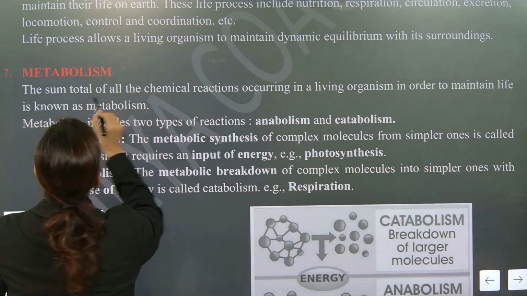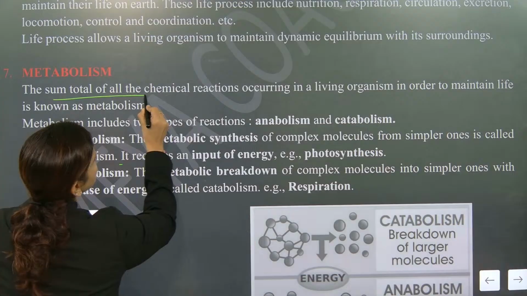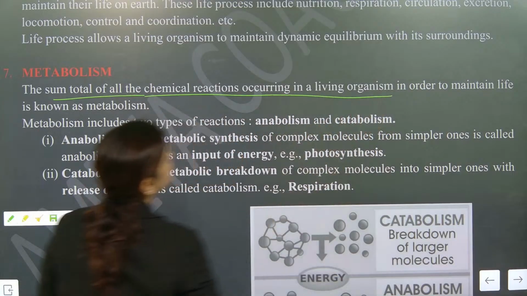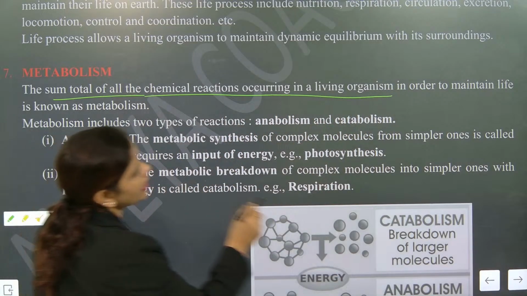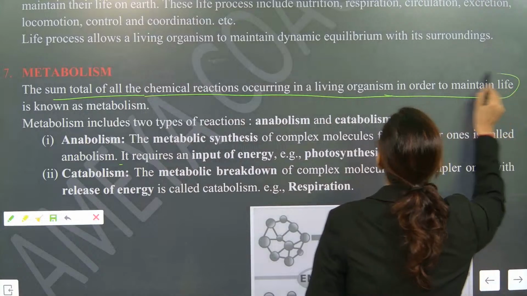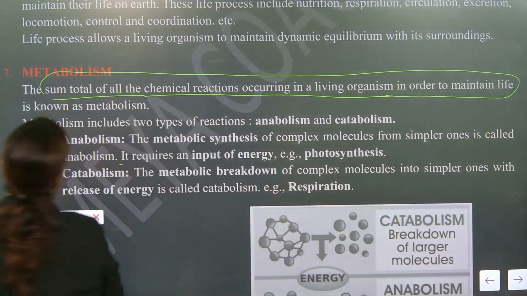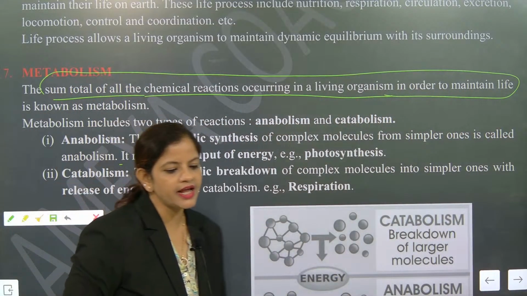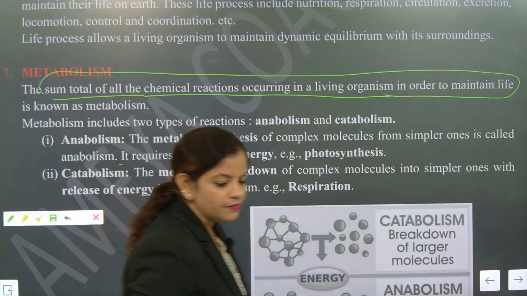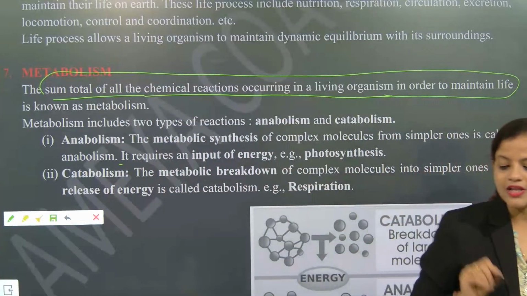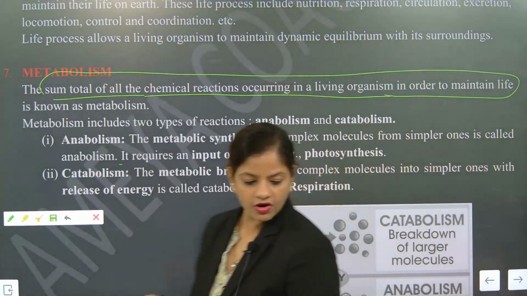The sum total of all chemical reactions occurring in a living organism in order to maintain life is exactly considered as metabolism.